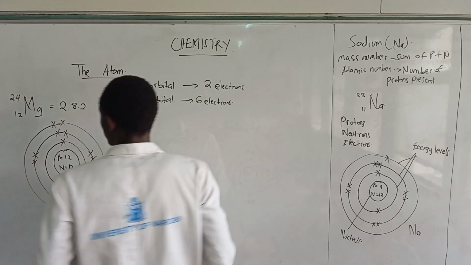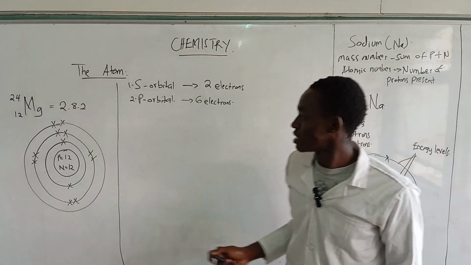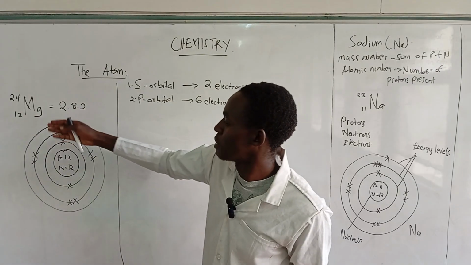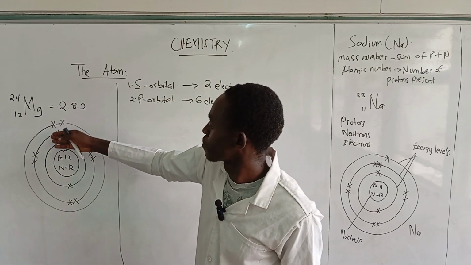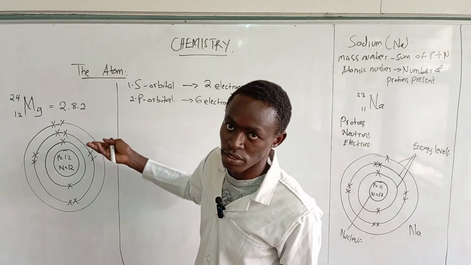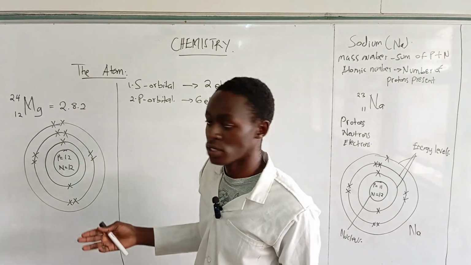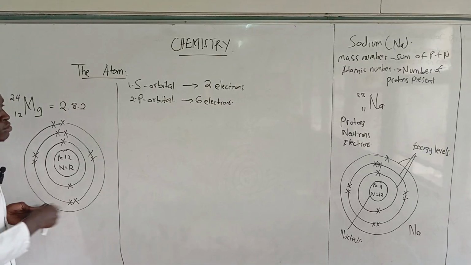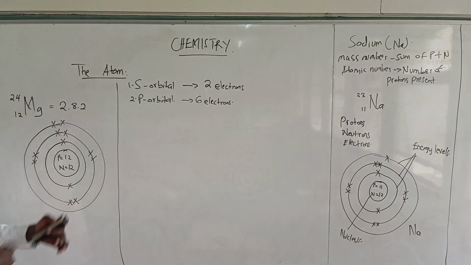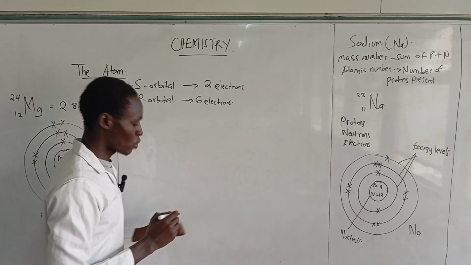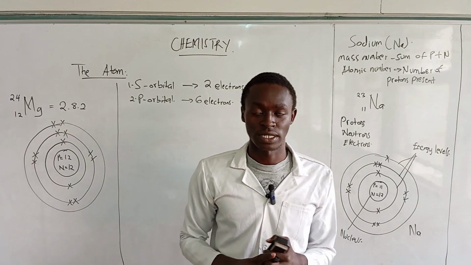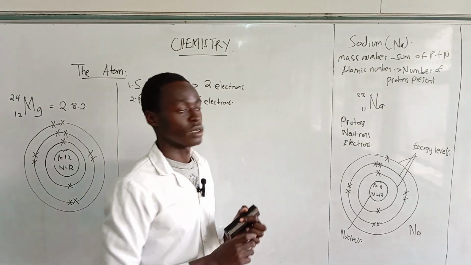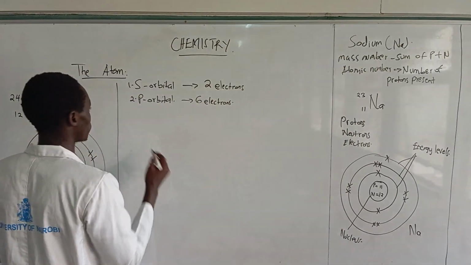Now sometimes you can be told to put the structure of magnesium in terms of the orbitals. Now this structure is drawn, but you have to put it in terms of orbitals. So how are you going to do that? Okay, let's work out some examples for us to understand the s and the p orbital.